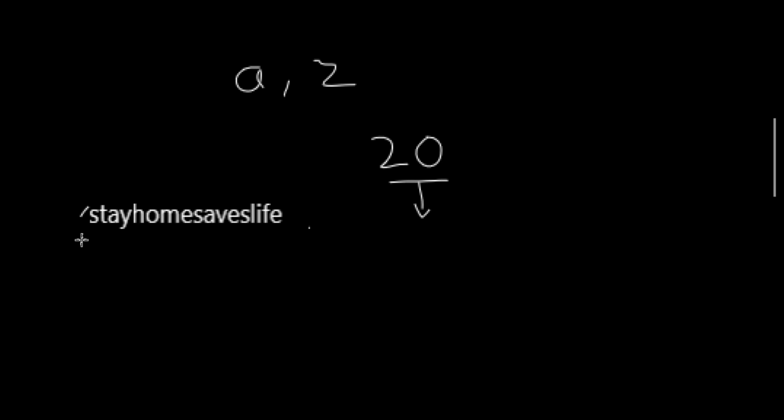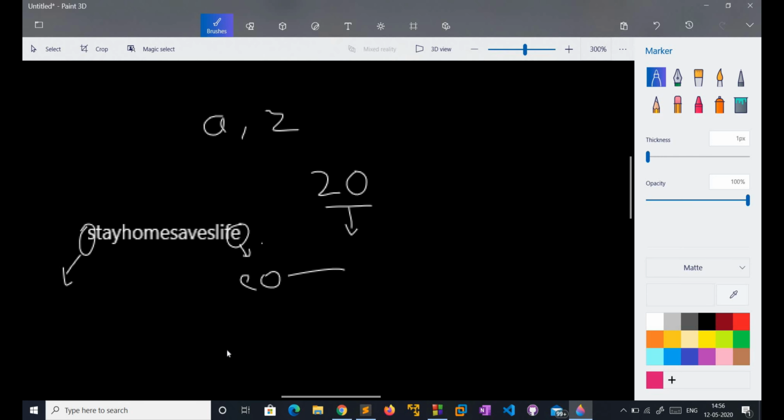Suppose the 0th person is affected by Sorona, and likewise, for this element E, this person is affected by Erona.